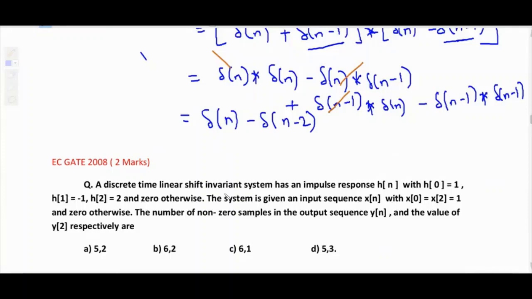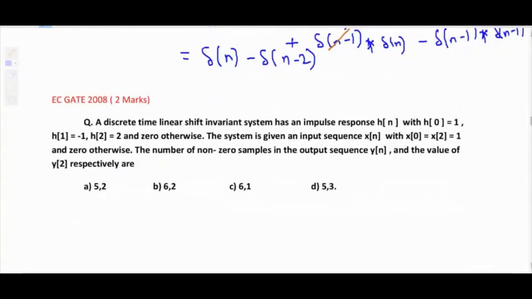So h of n is given. The system is given an input sequence x of n with x of 0 equal to x of 2 equal to 1 and 0 otherwise. So x of n is given, and we have to determine the number of non-zero samples in the output sequence y of n.